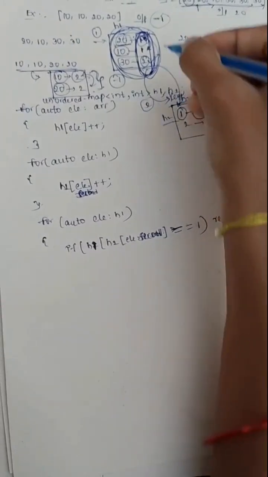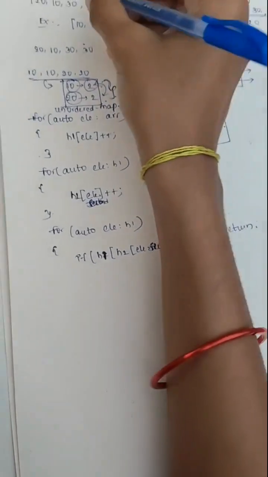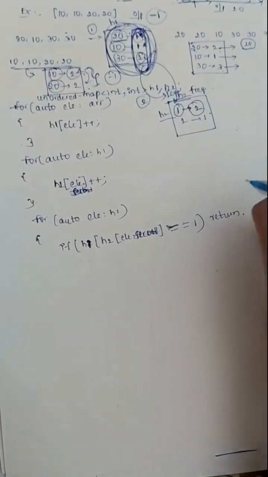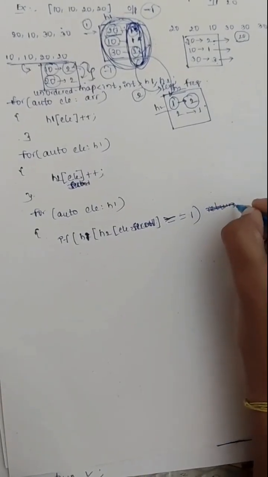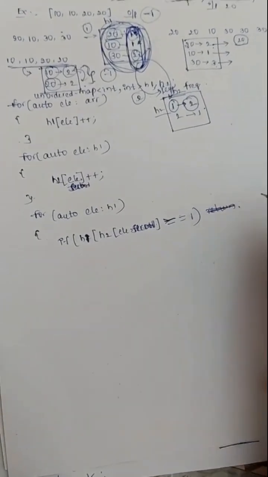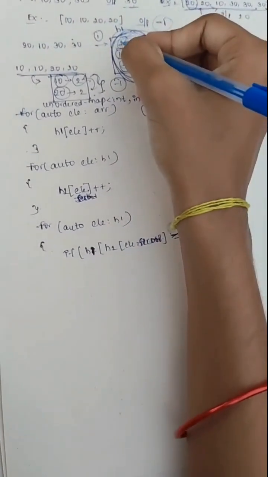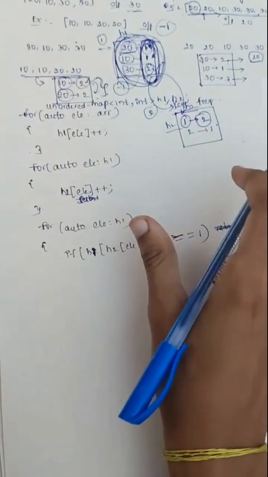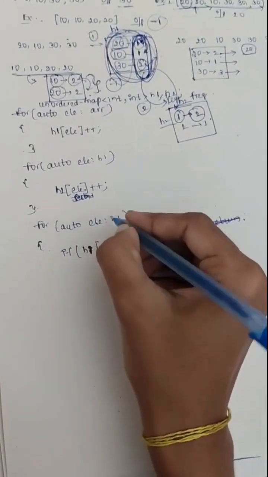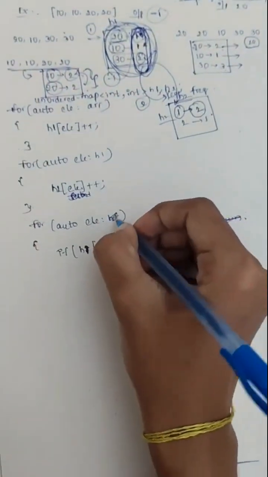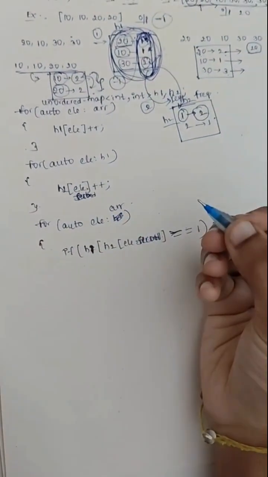This is the frequency of that element, but we need to return the first element. But here just store it, because this order is not sorted. So it's better to travel through the array to maintain the order as well.